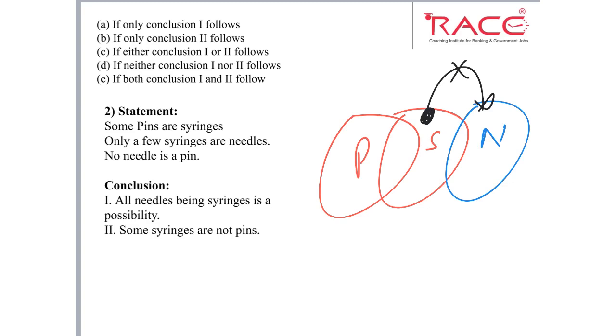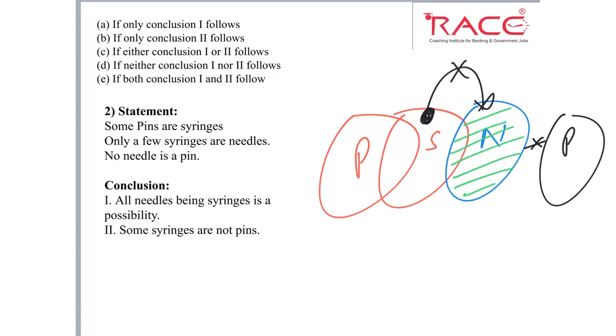So again they are talking about what? Now they are talking about a negative relation between needle and pin. So I will draw pin here. We can also mention it here, but for clarity I will draw this pin here. This pin is also pin and this is also pin, and we have a negative relation here between needle and pin. Negative relation means none of the part of this needle belongs to this pin. So this will be the diagram. So I have drawn it with green part. Okay, green part. So green part does not belong to each other.